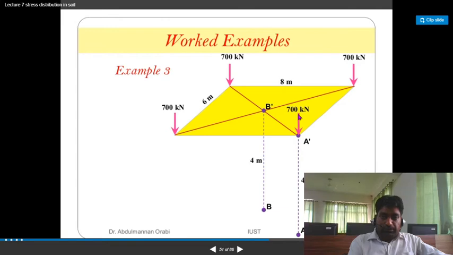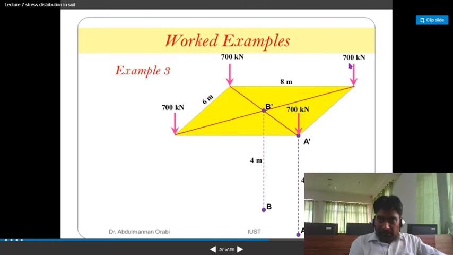For this 700 kilonewton load, the small r value will become 0, and the capital R value will also become 0, since it is directly beneath the load. The Z value, small z value, is 4. So you can calculate the value of sigma ZA1 for this load.